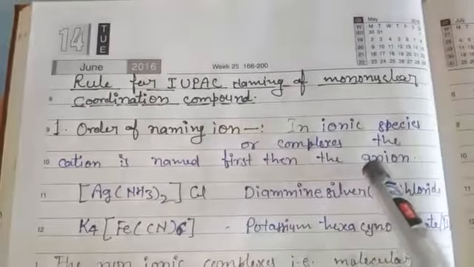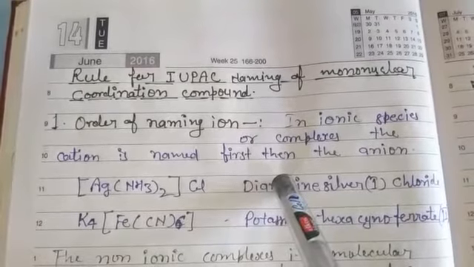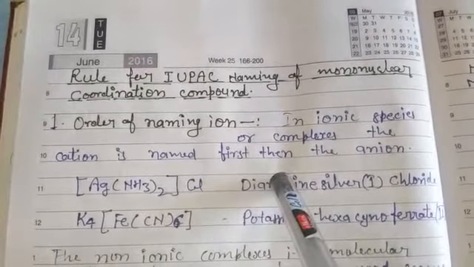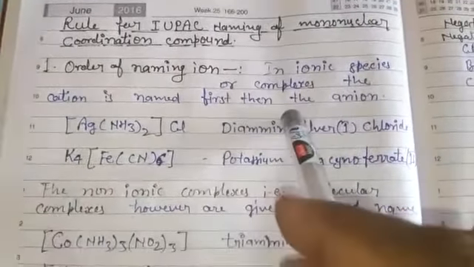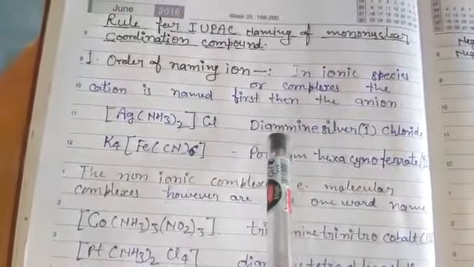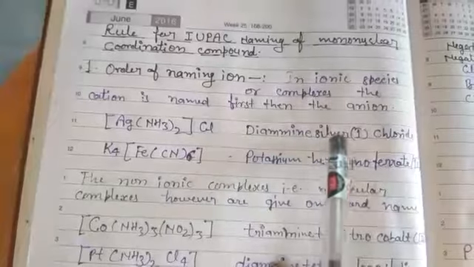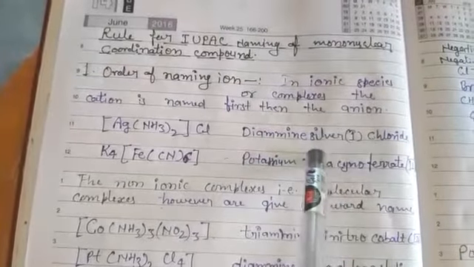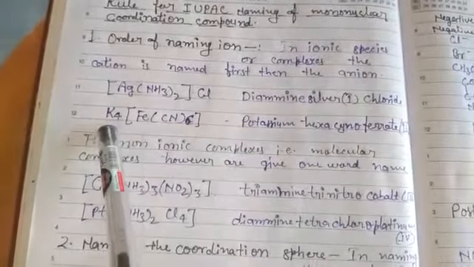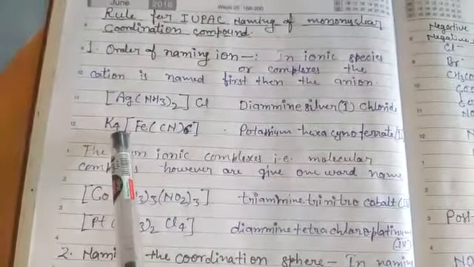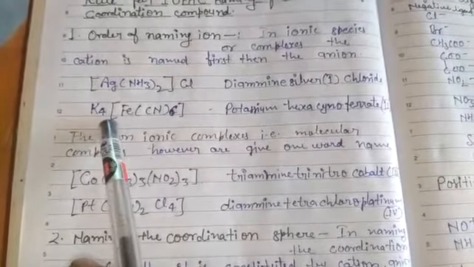In ionic species or complexes, the cation is named first, then the anion. IUPAC is the short form of International Union of Pure and Applied Chemistry. For example, diamminesilver chloride: the cation is silver, and after this chloride is the anion. Another example, potassium hexacyanoferrate: it is a cation, so we write potassium first.